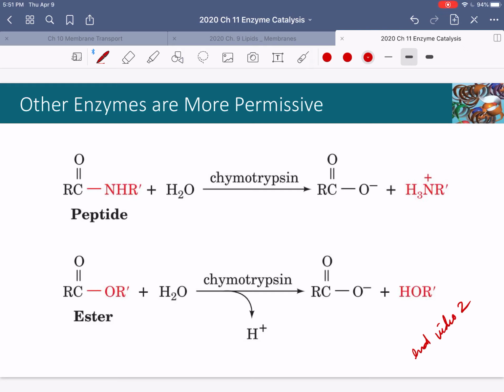Now, other enzymes are not quite as stereospecific. So, for example, our teach is going to be about your toolbox enzyme chymotrypsin. And chymotrypsin is not an isomerase, it's a hydrolase. It adds water across the amide bond in a peptide, but it also will catalyze the addition of the elements of water across an ester linkage. So it's going to actually